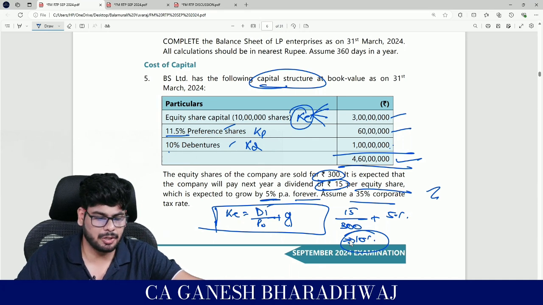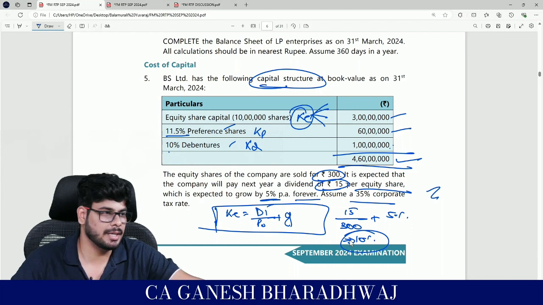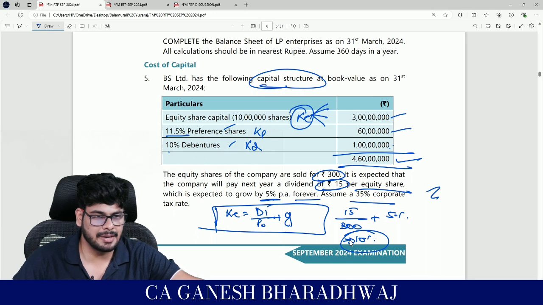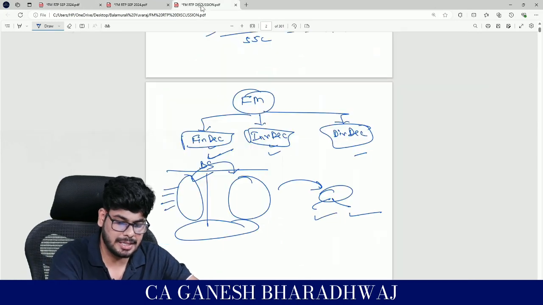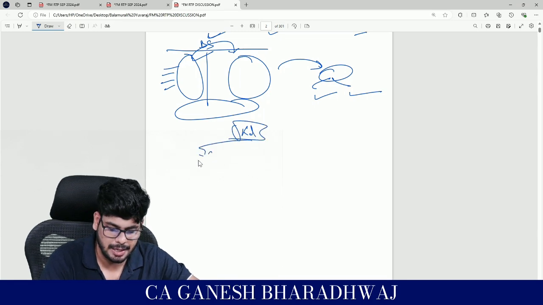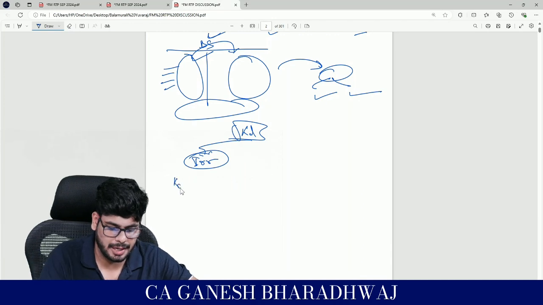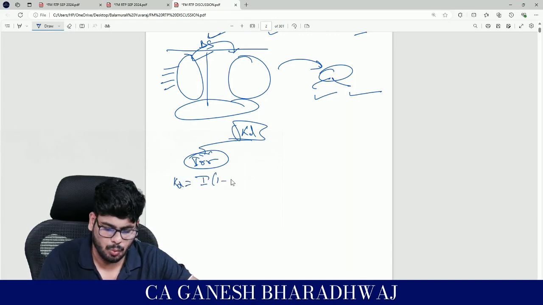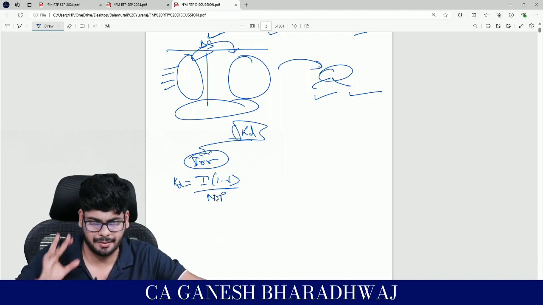Now, with respect to preference shares and debentures, it depends on their nature. You should see whether it's of an irredeemable or redeemable nature. If it is irredeemable, let's say we are talking about KD calculation, the formula for KD is going to be I into 1 minus T upon the net proceeds, or P0, whichever you want.